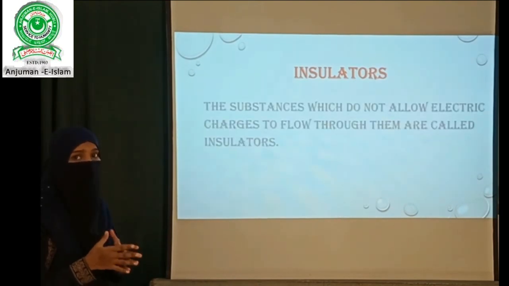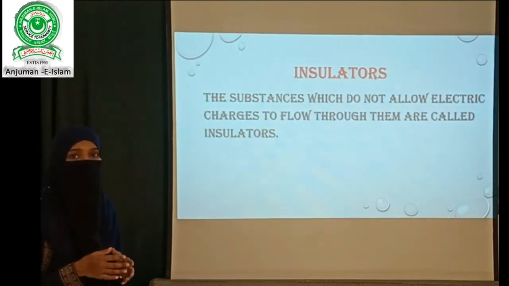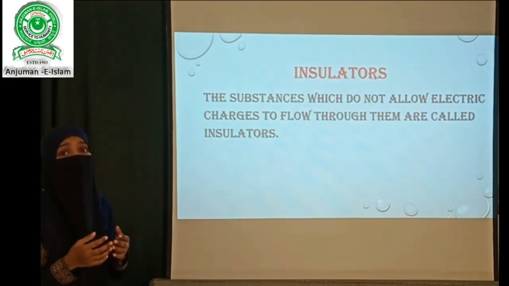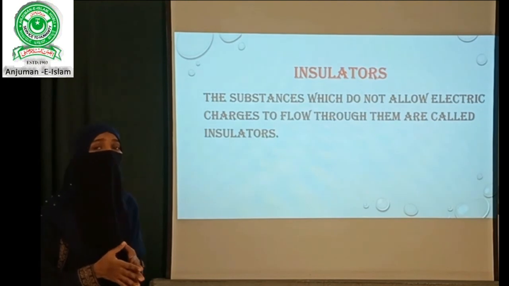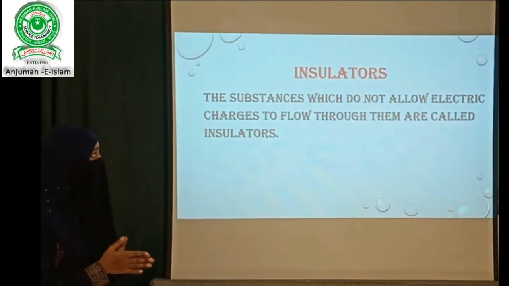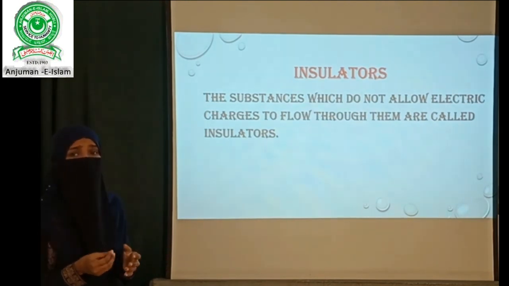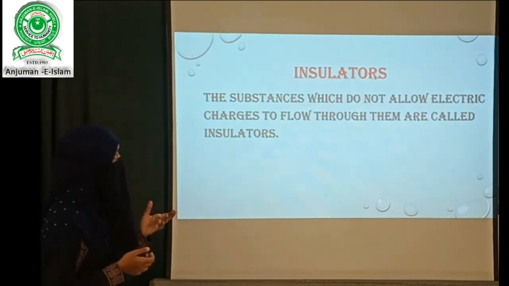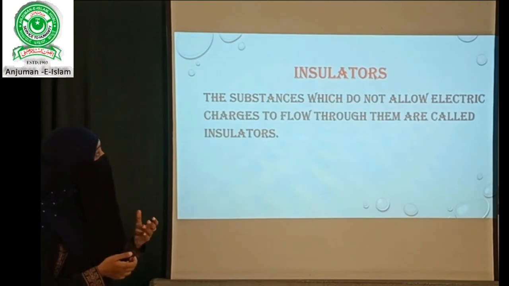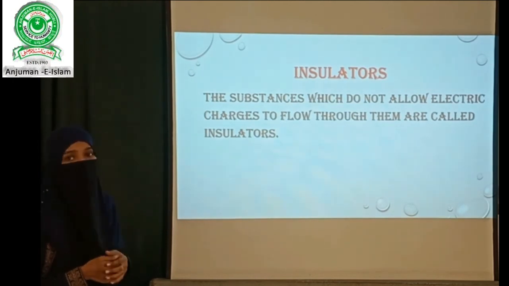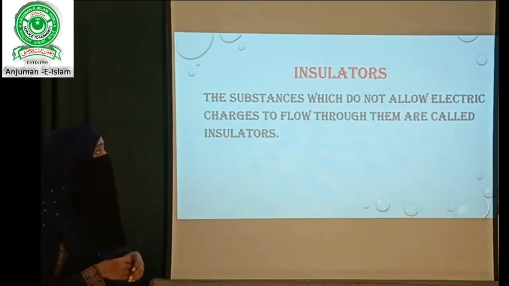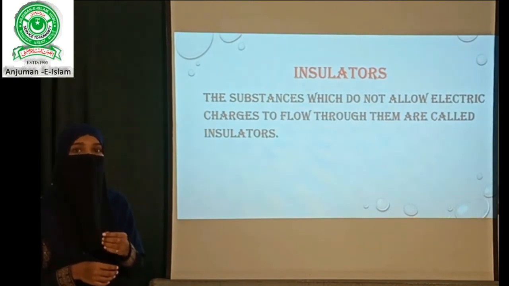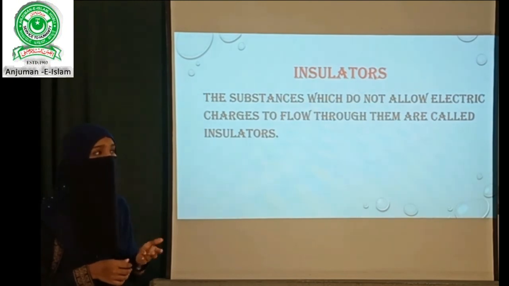Insulators also consist of atoms, but in these we do not find a large number of free electrons, free charges or mobile charges. If at all there are some free electrons, they will be negligible. So these are the substances which do not allow a large number of electric charges to flow through them because of the negligible amount of free charges or mobile charges.